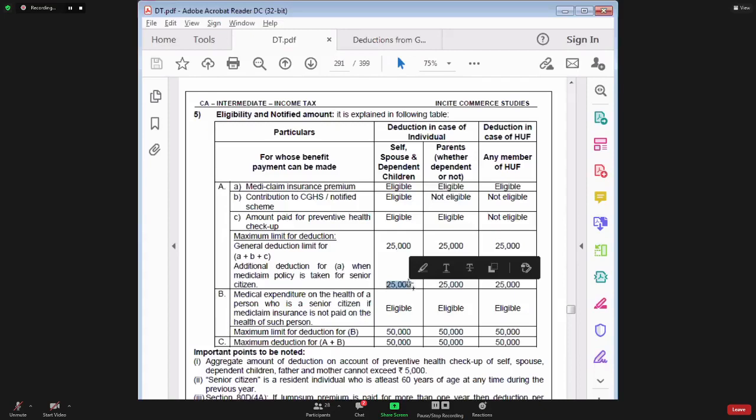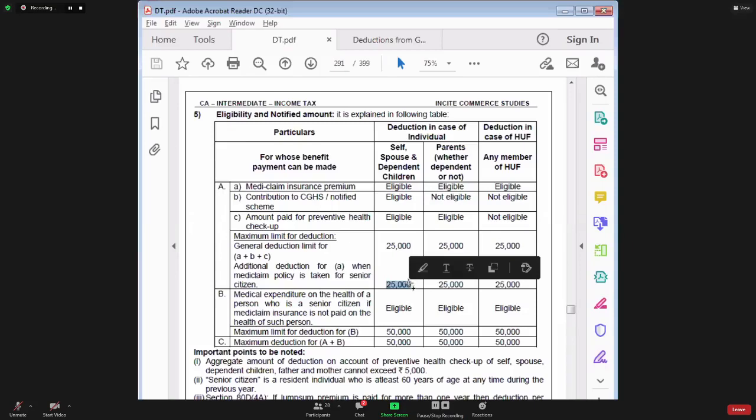In other words, this limit 25,000 is an extra limit, but this is not for amount contributed to central government and state government health scheme. This is not for preventive health checkup. This is there only for medical insurance premium, health insurance premium. This is there only for senior citizen, not for everyone. So, if any person in a group is a senior citizen, then you will get extra 25,000 limit.